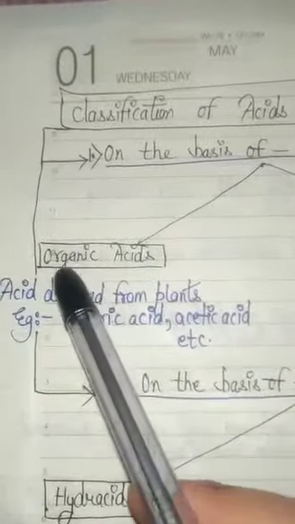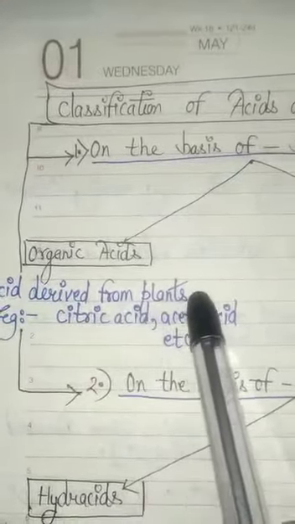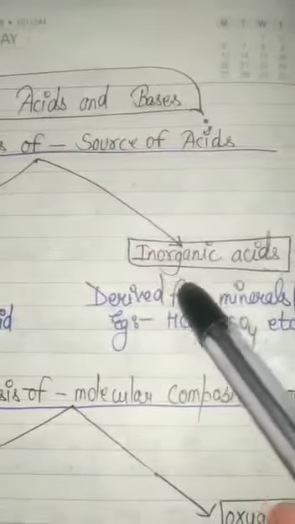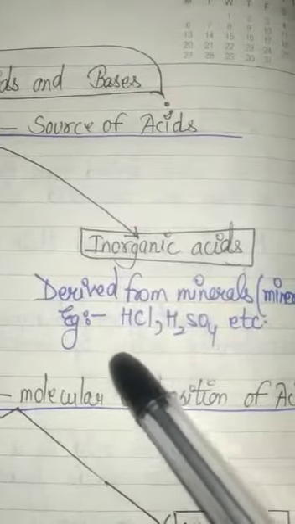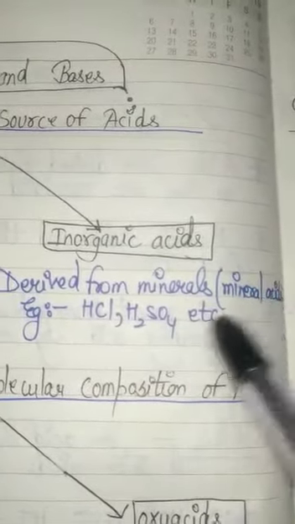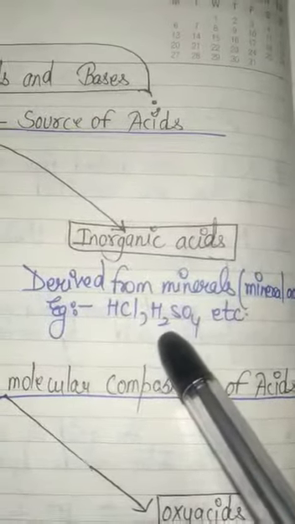Organic acids, as the name indicates, are those acids which are derived from plants, like citric acid, acetic acid. And inorganic acids are those which are derived from minerals, and they are also known as mineral acids, like HCl, H2SO4, means sulfuric acid, and others also.